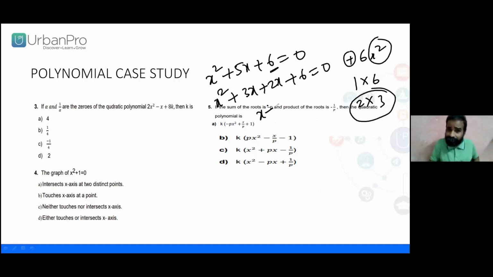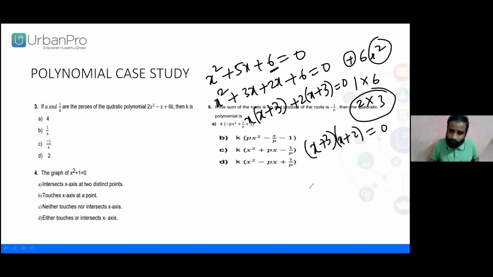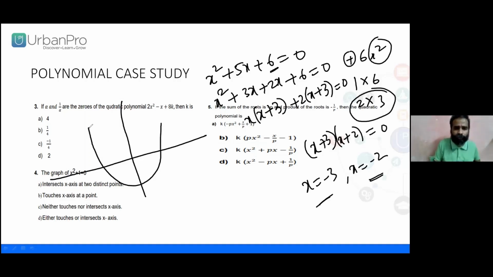Look here. What am I going to get? x plus 3, yes, you are right, and also x plus 2. What are the two roots? x plus 3 equals 0 is one, and the other is x plus 2 equals 0. So x equals minus 3, x equals minus 2. Why am I connecting this quadratic to the polynomial? We have to know the two different roots case. I have highlighted minus 2 and minus 3 here, so let me go with that case.